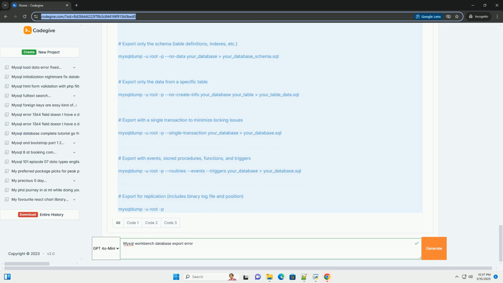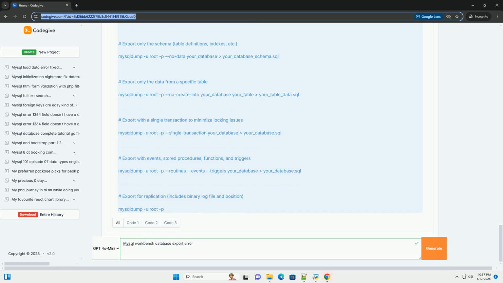Optimize the export process. Use mysqldump from the command line. The command line mysqldump utility often performs better with large databases and provides more control over the export process. It allows you to specify options like --single-transaction to minimize locking issues, see example below. Break down the export. Export tables in smaller batches if possible. 3. Memory issues.